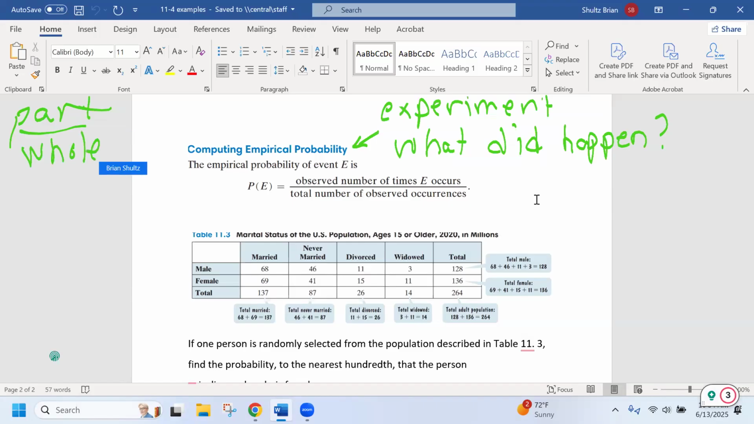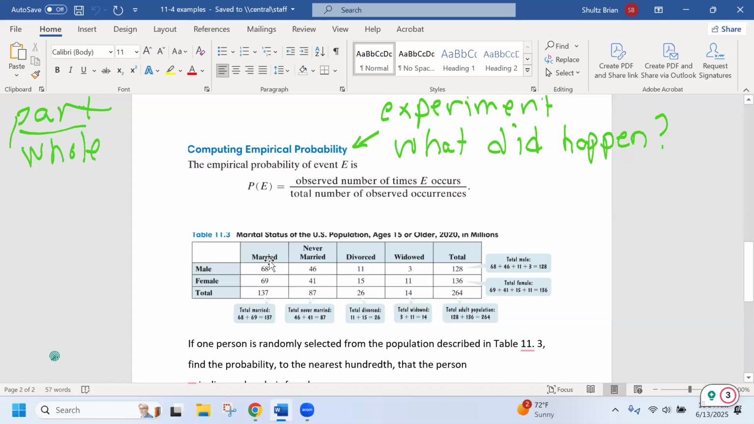So I have this diagram here that has the marital status of the U.S. population ages 15 or older in 2020 in millions. Male that are married is 68. Male that are never married is 46 million. Divorced is 11 million. Widowed is 3 million. And the total of males is 128 million.